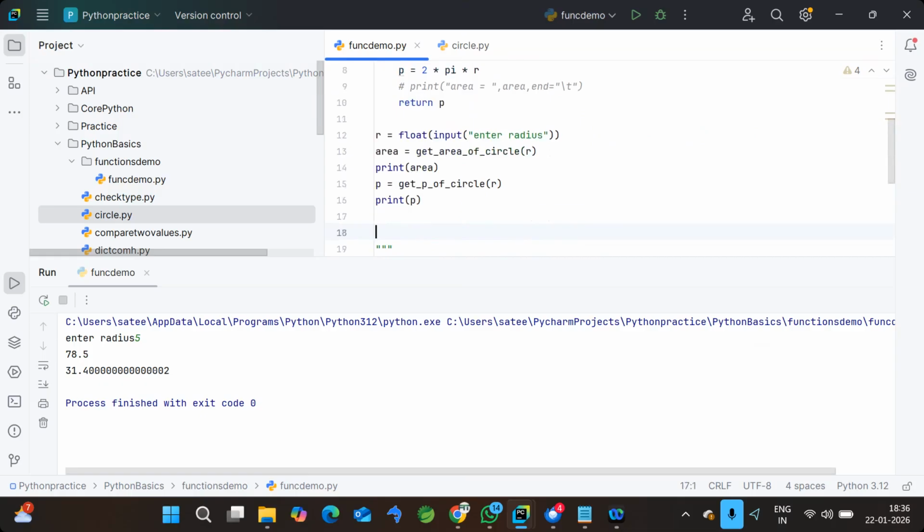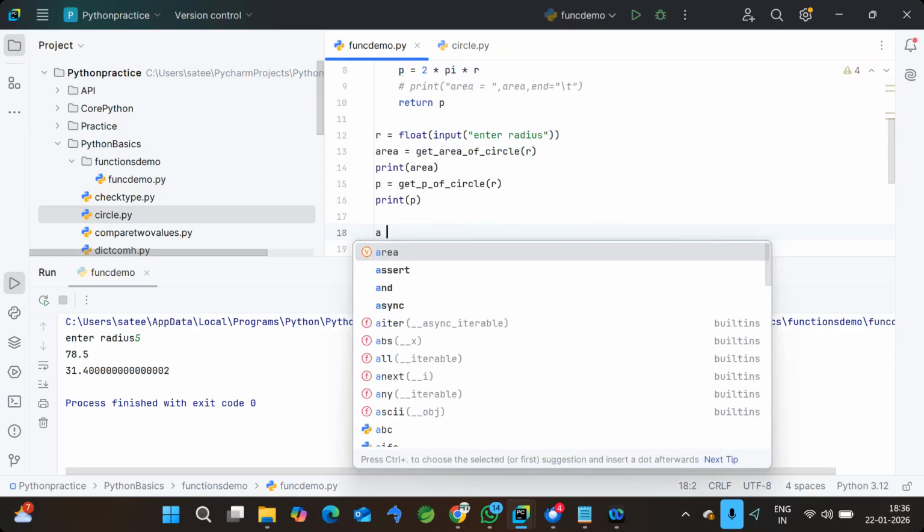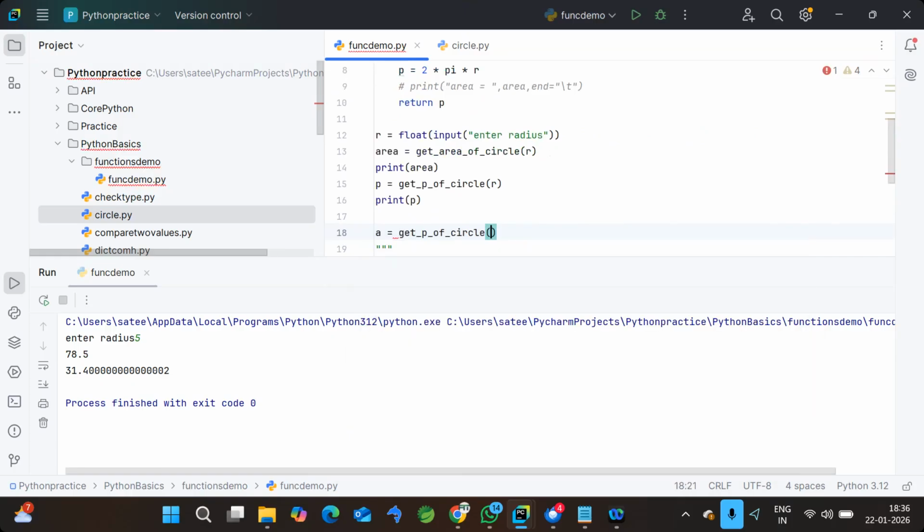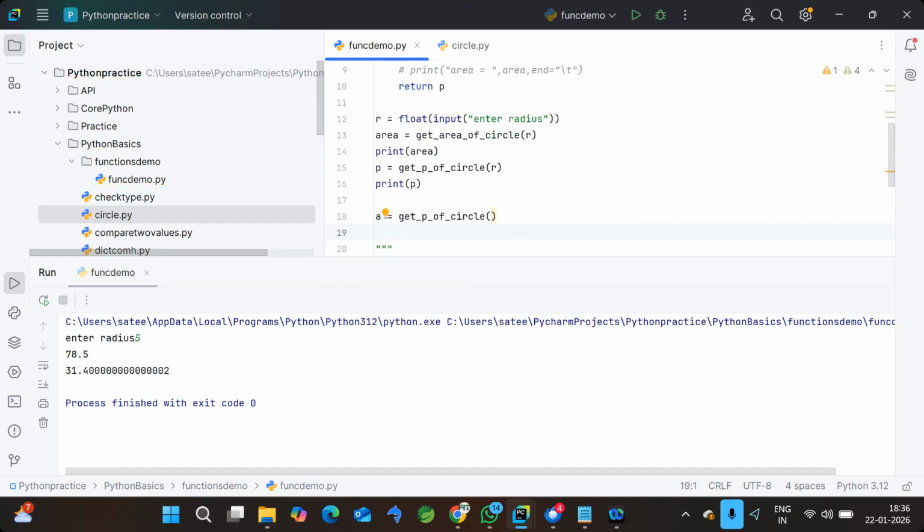Like in this case, for example, I will show you: a equal to, I'm simply writing get circle, but I'm not passing any value. See, it's not showing a syntactical error. Please note this point. It is not showing any syntactical error because while I'm typing, the system is not aware whether such a function is there or not. That's why it is not showing any syntax error. But at the time of execution, the system will get to know that the function requires a variable called r. That's why it will throw an error at the time of execution.